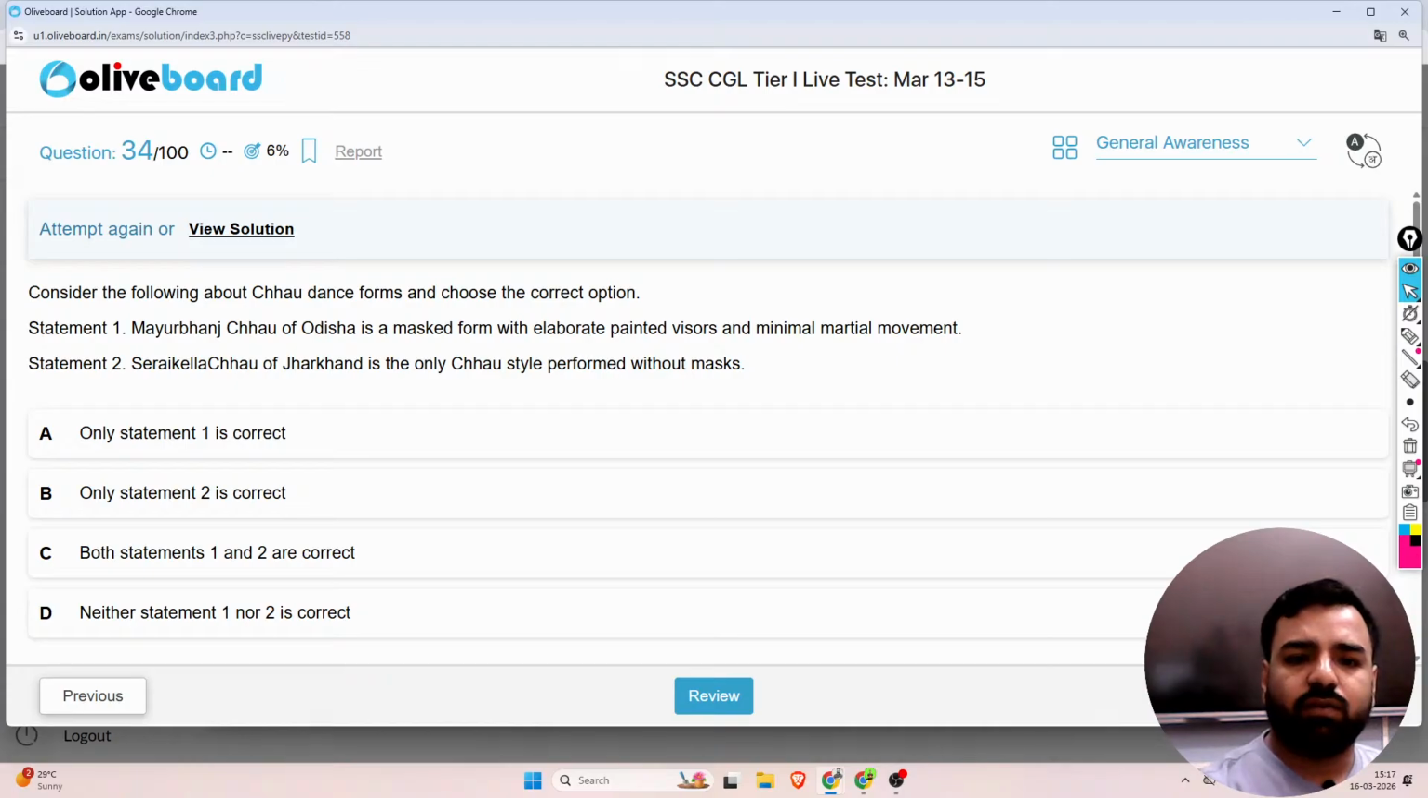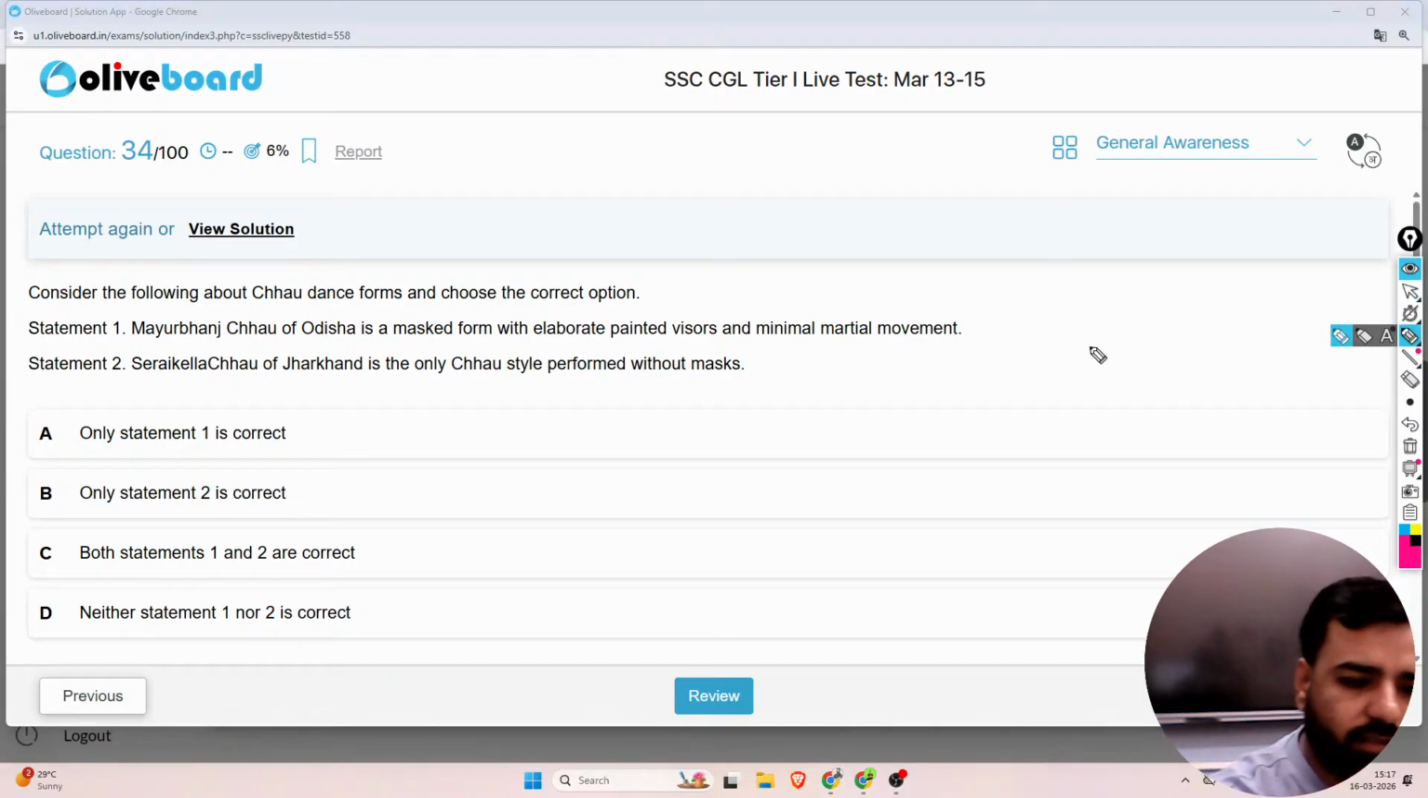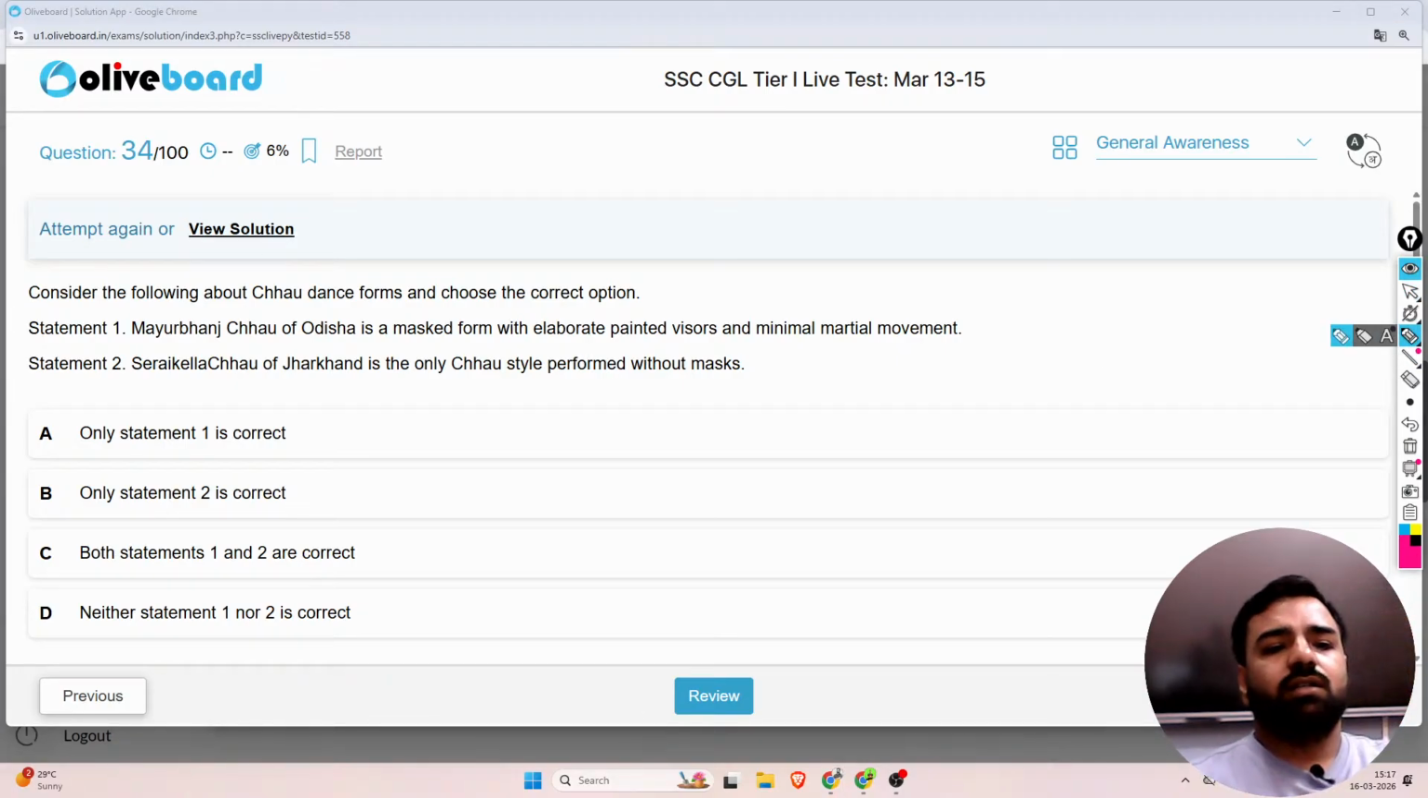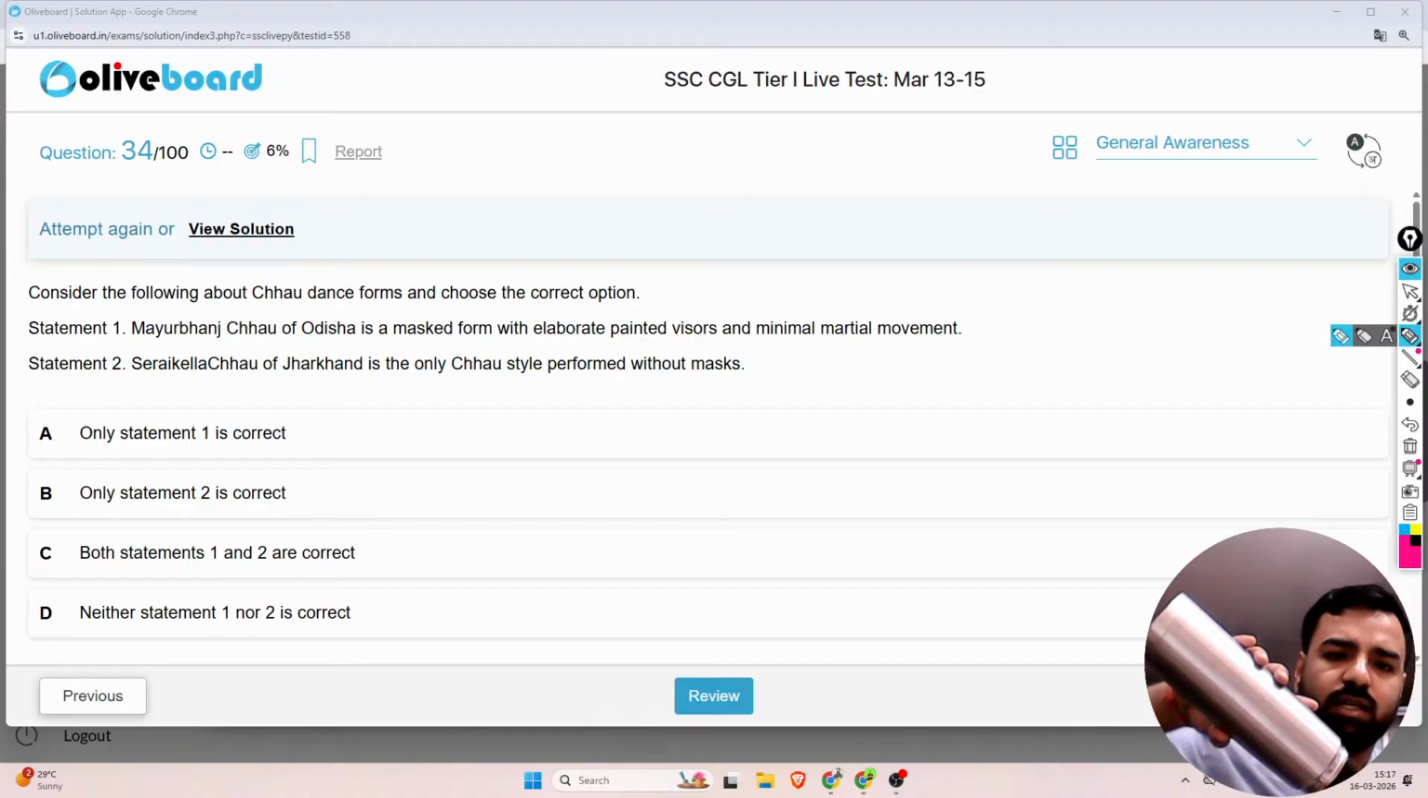Next, what is the next question? So the next question is in front of you. Please tell me what will be the correct answer. Waiting for the answer please. It is again related with the dance form. So consider the following about the Chhau dance forms and you need to choose the correct option.